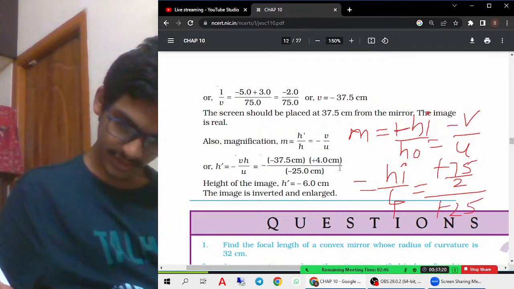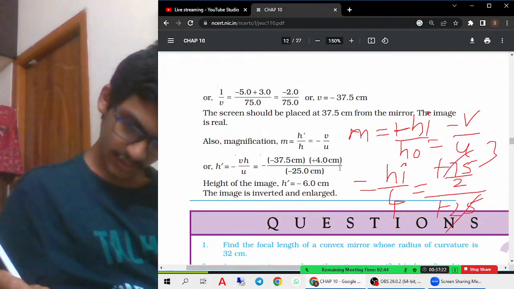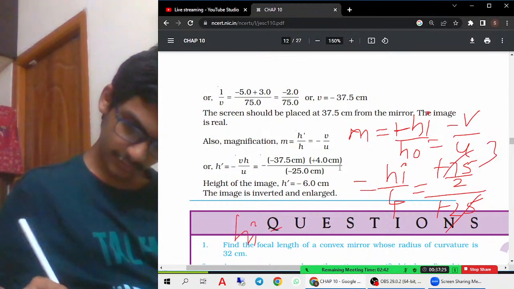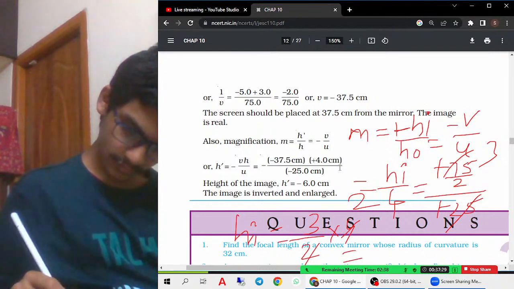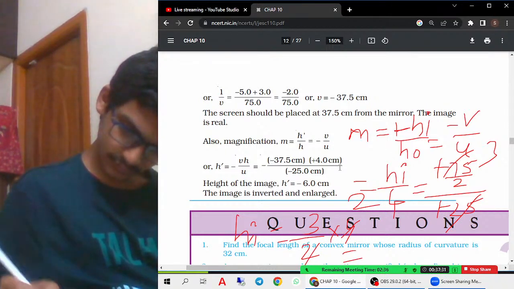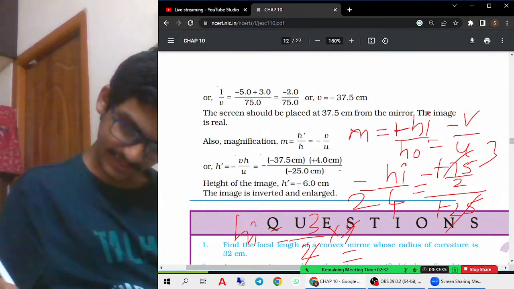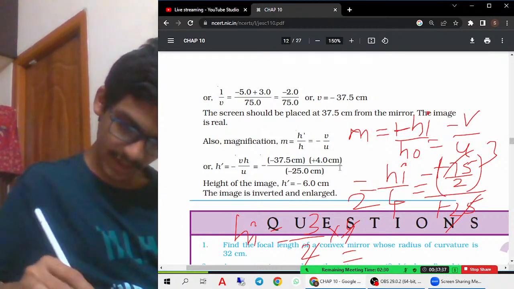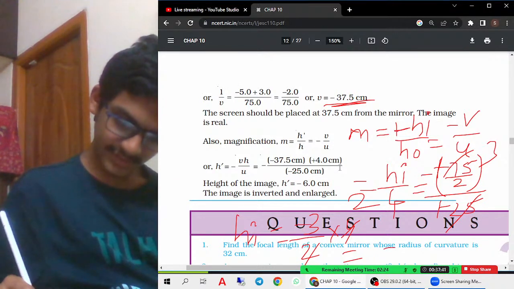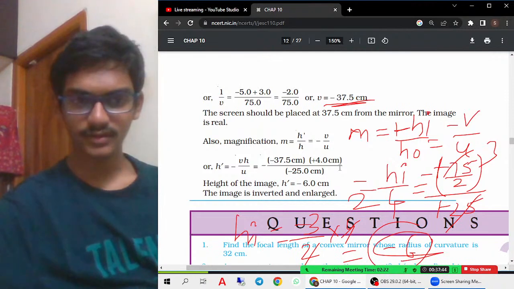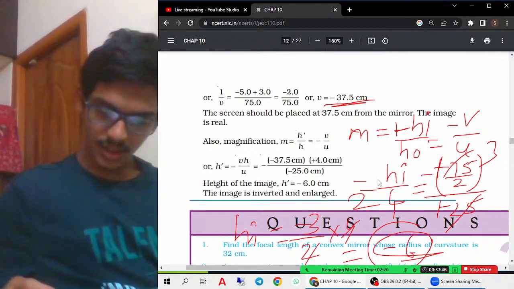So minus cancels, 25 ones are 3s are. Then hi equals 3 by 2 into 4. And one more minus is there because minus 75 by 2 is the actual value, and one more minus is also there. So minus 6 we will get. So this is the perfect answer. Yes, we got it. Okay.